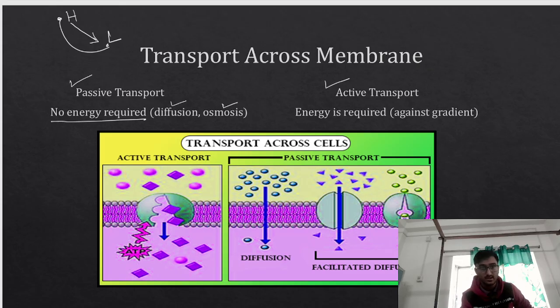What is osmosis? In case of osmosis, it is more specific. The movement of water molecules from the region of higher concentration to the region of lower concentration. But here is a twist, through a semi-permeable membrane.